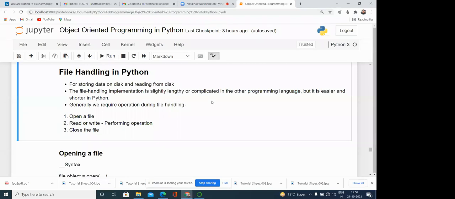So basically, what are the different types of operations we can perform? We can open a file. We can read some data from it. We can write, or we can write at a specific position, or write a specific line in the file, and after all, we can close the file. All these operations we can do with the file handling module of Python.